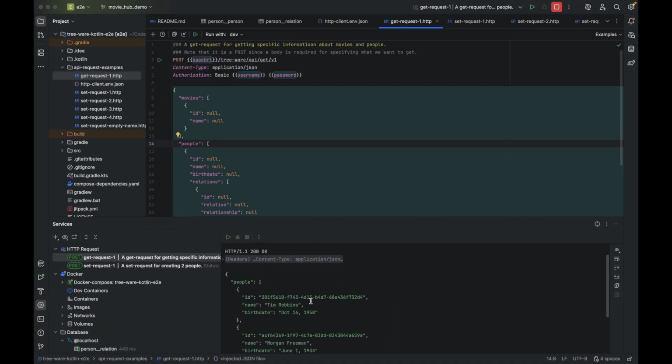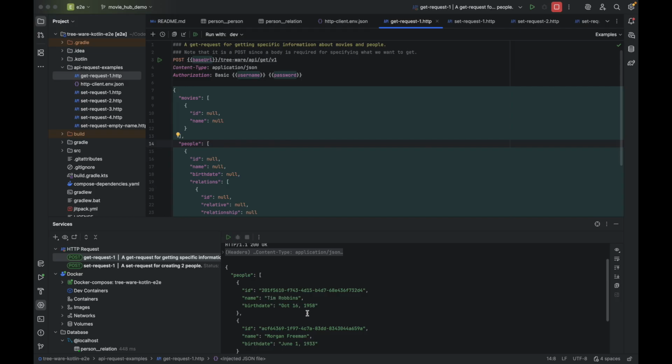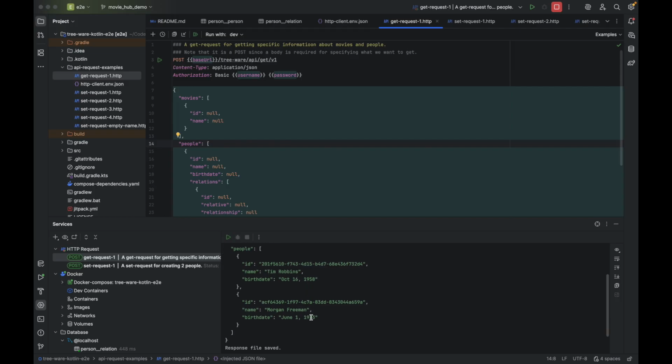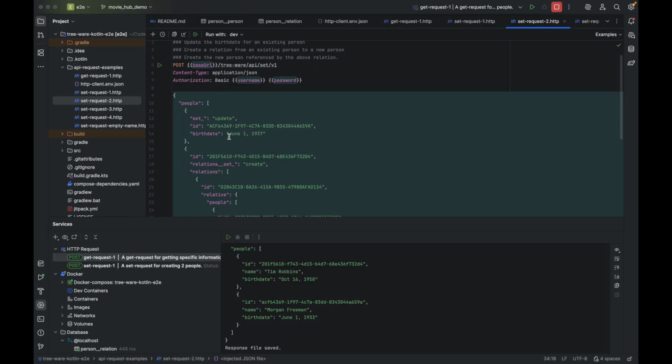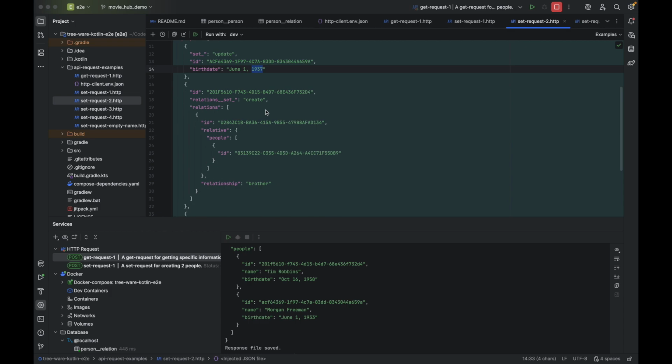And now we get back some JSON, which is basically what we set, Tim Robbins and Morgan Freeman with the wrong year. Now let's send an update request to fix this year and make a few other changes. In this request, we're going to update this entity with the correct year for Morgan Freeman using Morgan Freeman's ID. We're also going to add a brother for Tim Robbins.